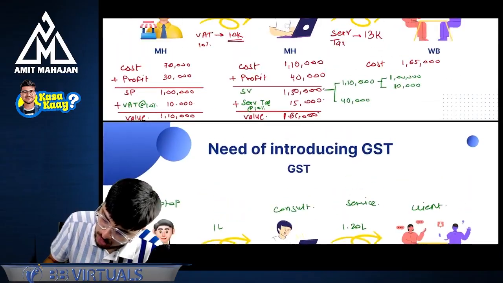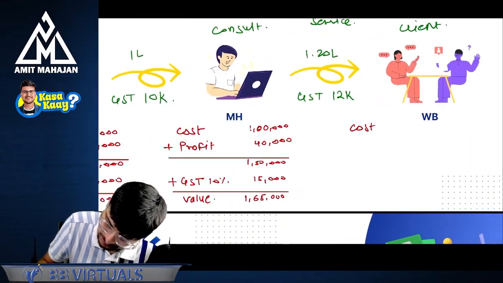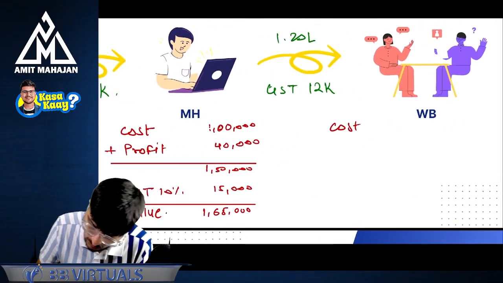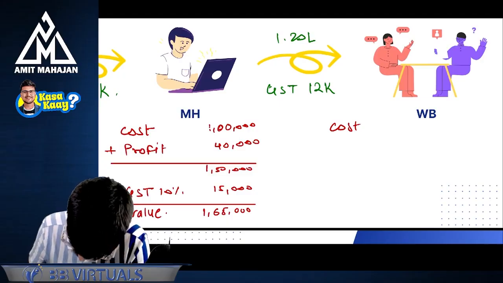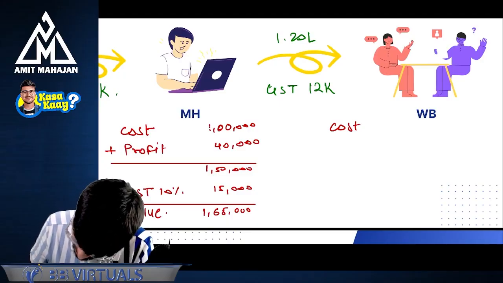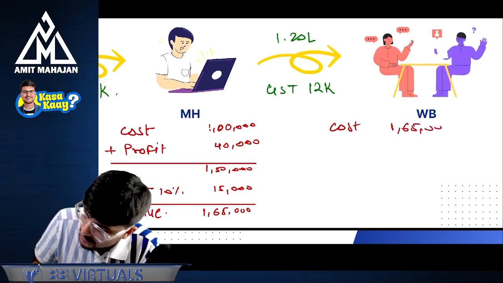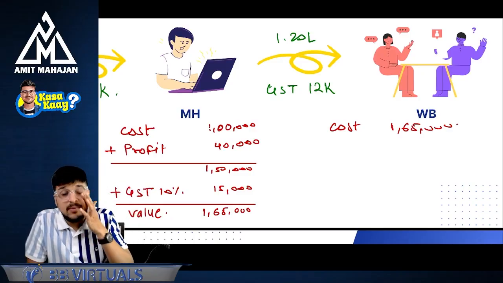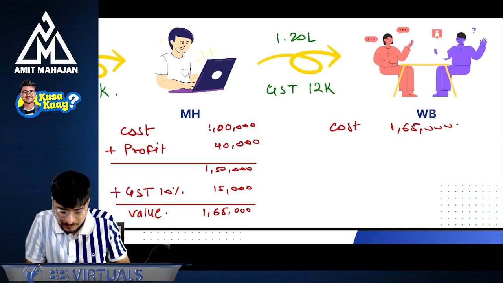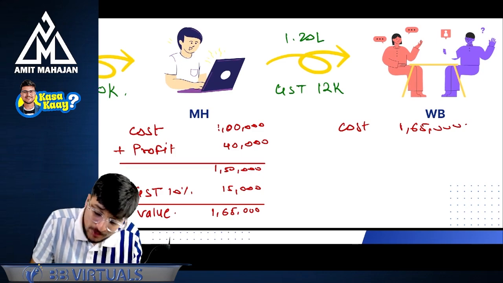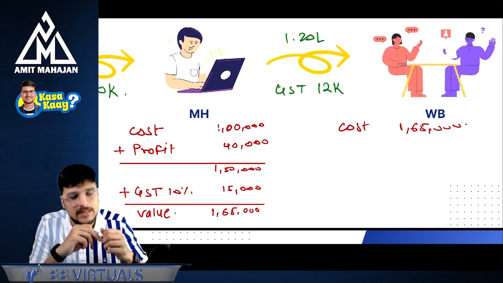So what will be the cost for the consultant? The consultant's cost is going to be 1 lakh 65,000. Now, can you tell me one thing? In this case, there is no cascading effect. In this case, can I say there is no cascading effect?